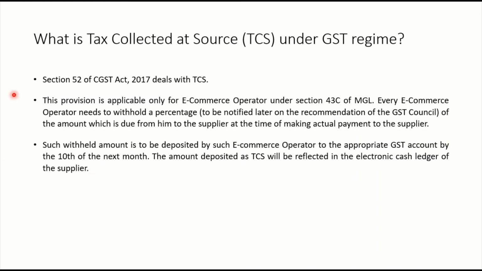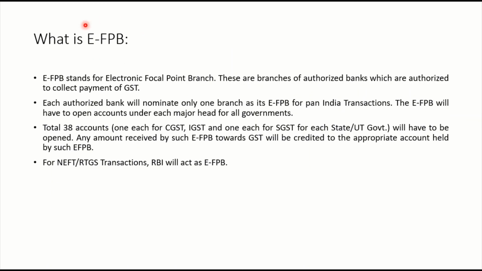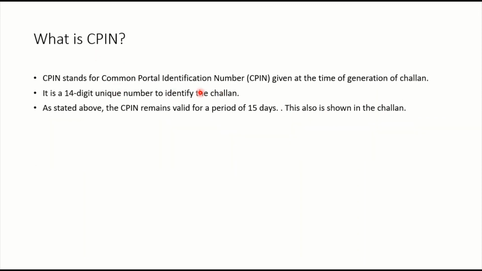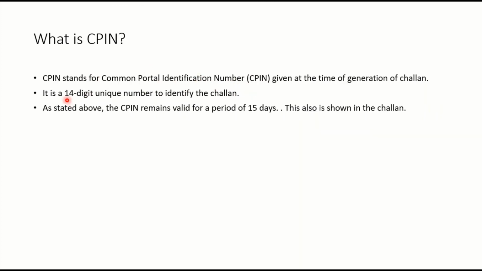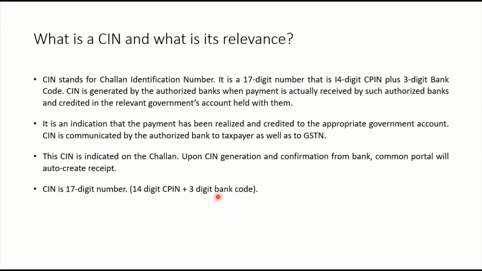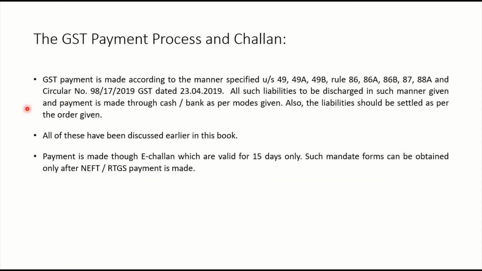So that's all for today, friends. We have seen TCS, then we have seen TDS, EFPB. Let me remind you that EFPB is just one branch of an authorized bank which will act for pan-India transactions. And then CPIN is the common portal identification number, CIN is the challan identification number. CIN is 17 digits, CPIN is 14 digits, and 3 digits is the bank code. This is what we have seen. The beautiful diagram of this challan, and then this amendment we have seen. This is where we had started, right? So that's all for today's class, friends.